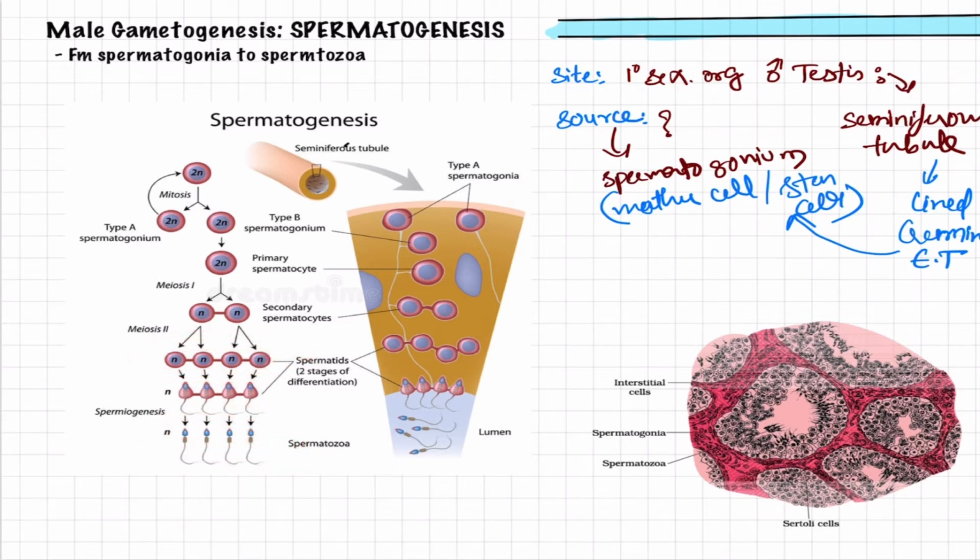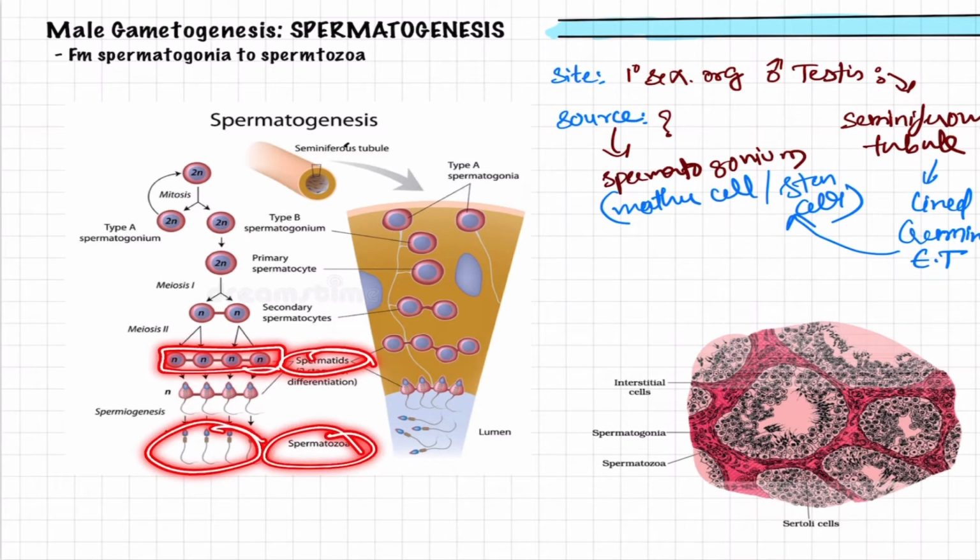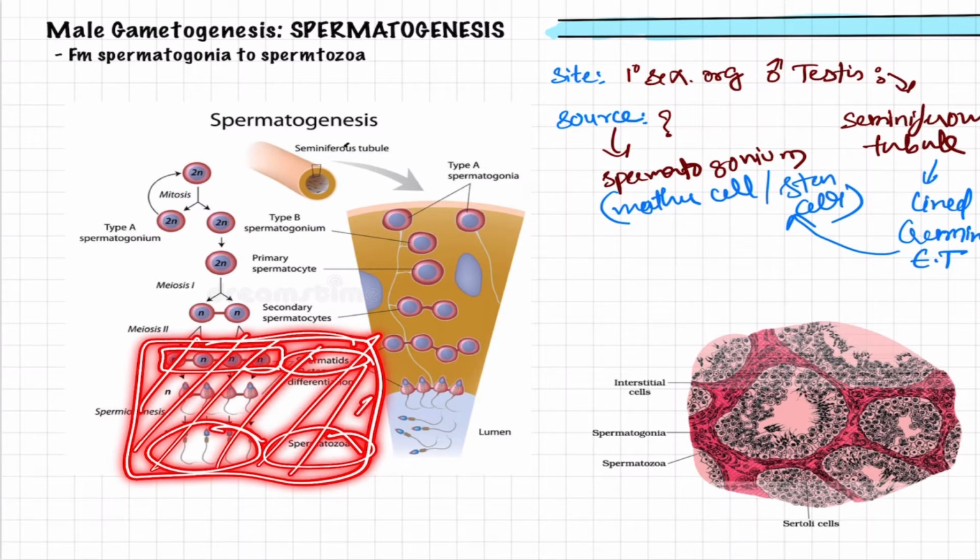Here when you see it is 1 and forming 2, so here it is 1 and forming 2. So all these processes are division processes, whereas here as the number count is the same in both, there is no cell division here. Then the question arises, what is happening that is making the spermatids into spermatozoa, and what is the special name for this process under spermatogenesis?